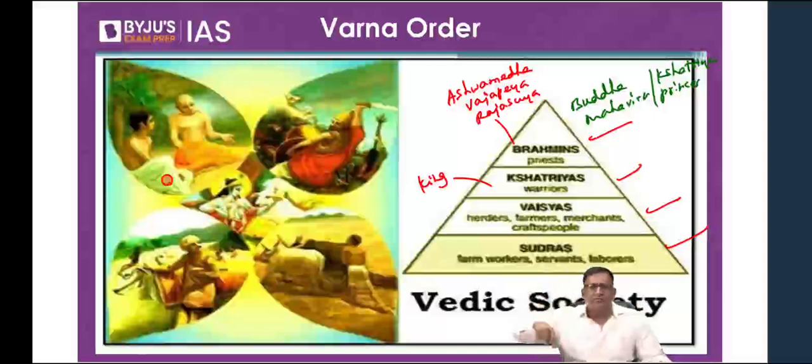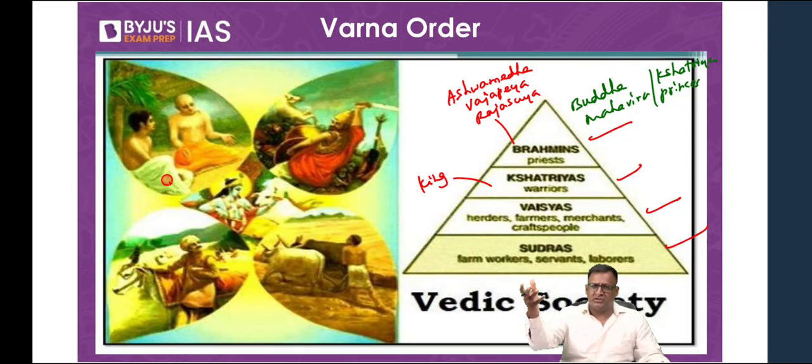But if you look at this pyramid here, what was the position of the Vaishyas in the society? Vaishyas were the principal taxpayers. They were the only people paying taxes. But what was their position in the society? Third. You're very good, Brajneet, Ankush, Ketan. They were third in the Varna order. And the Vaishyas did not like it. They wanted to improve their social position. The Vaishyas felt, we are the only people paying taxes. But look, our position is the third. We want to improve our social position. So it was the Vaishyas who promoted Buddhism and Jainism. They were the ones who financed or gave donations, money to strengthen Buddhism and Jainism.